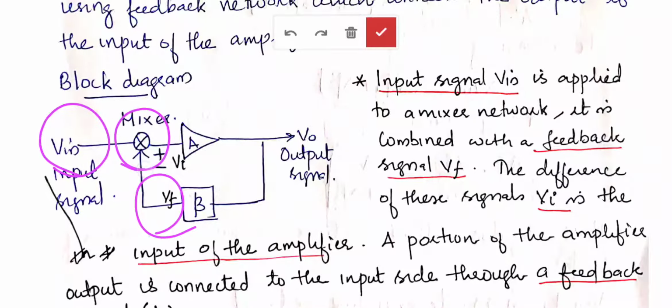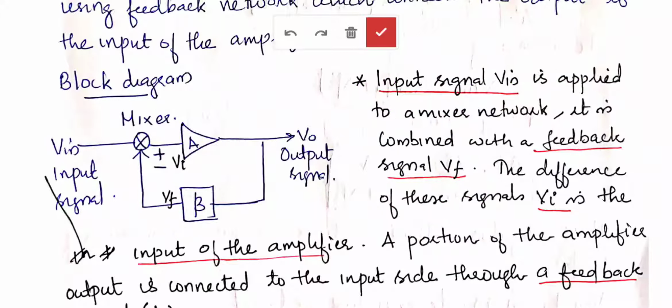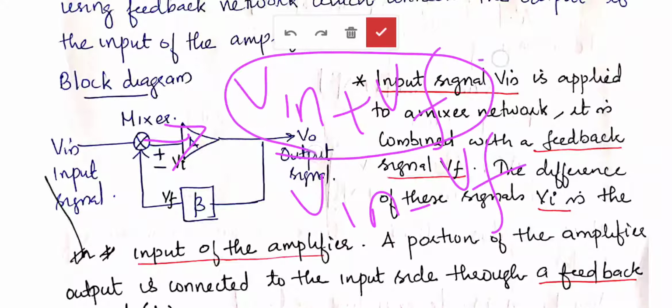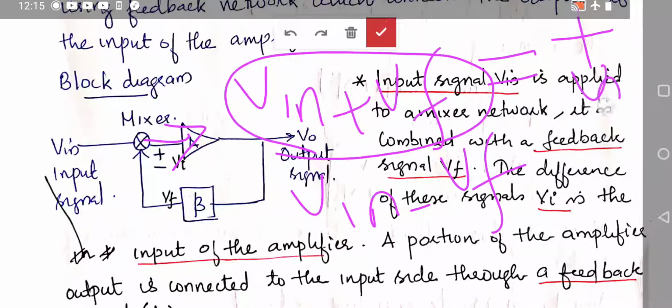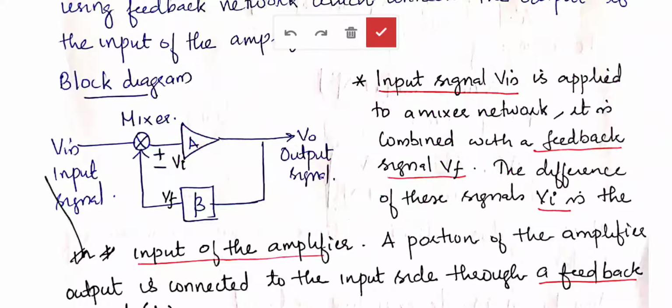The mixer can perform either an addition operation or a subtraction operation. That means the output of the mixer can be either Vin plus VF or Vin minus VF. If the process is an addition, then it is known as positive feedback. If it is subtraction, then it is known as negative feedback. Here in this example we have shown a negative feedback.